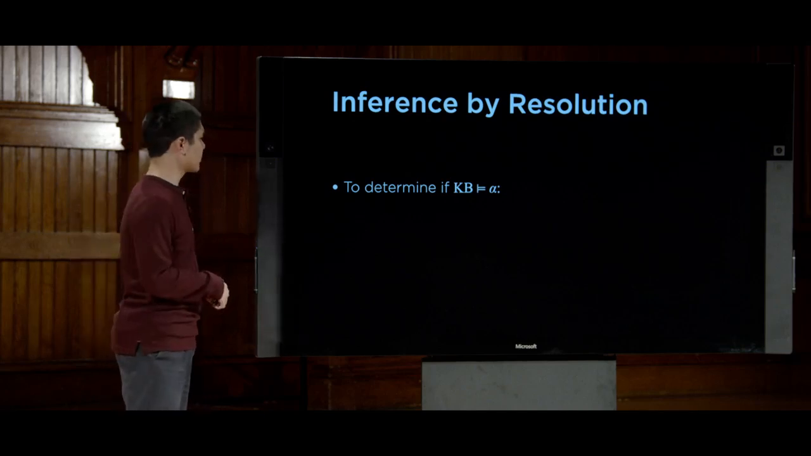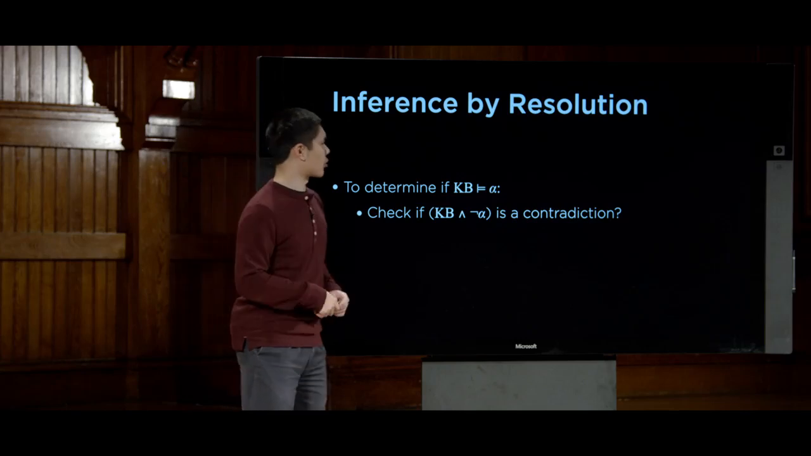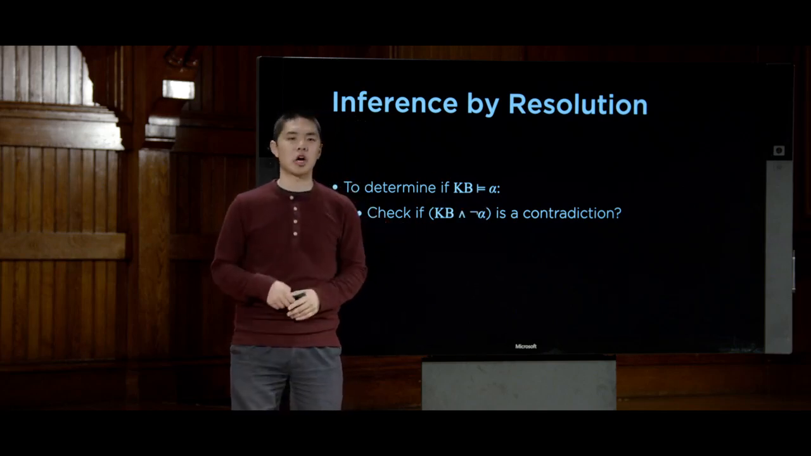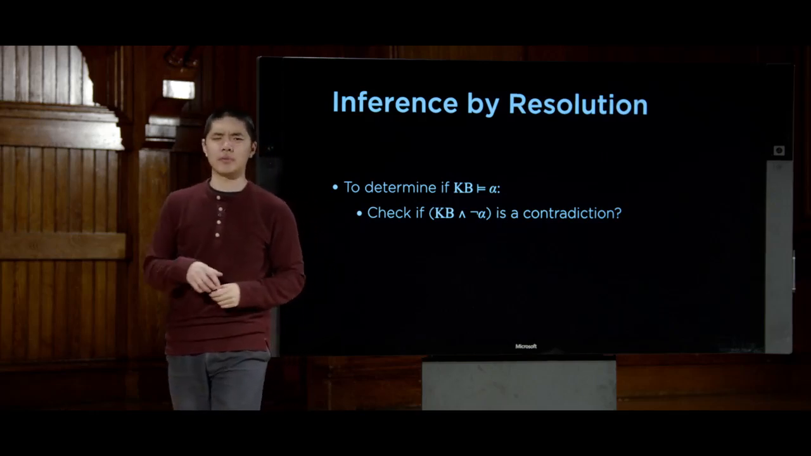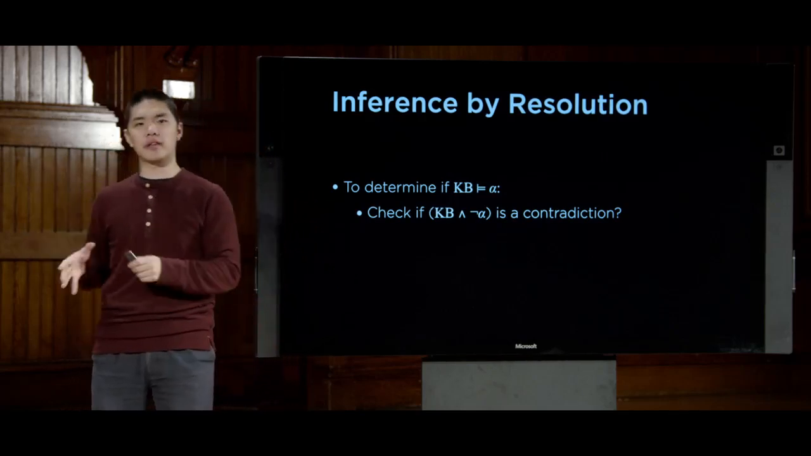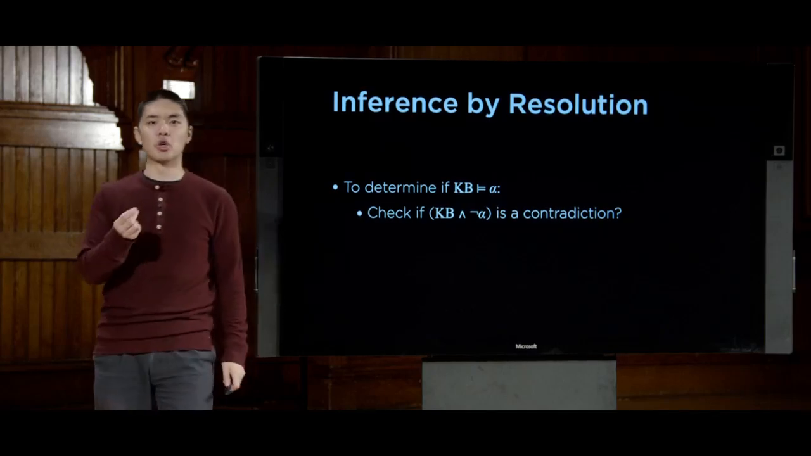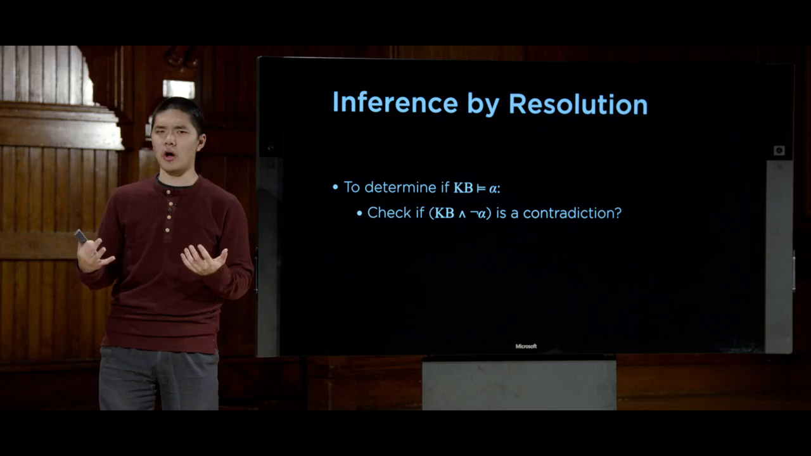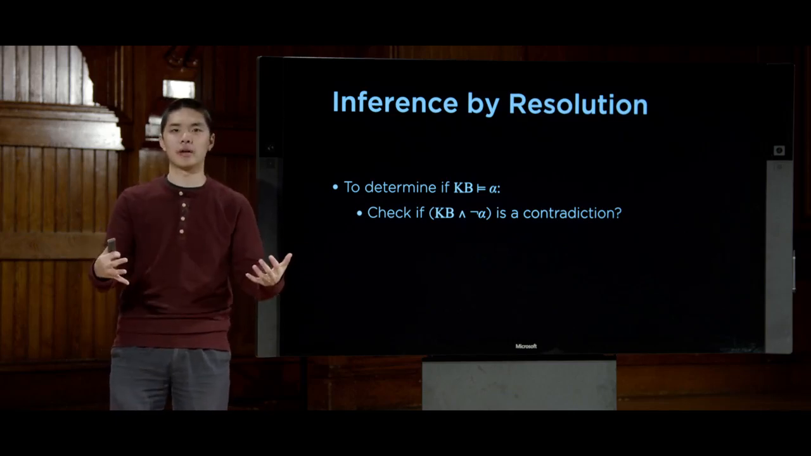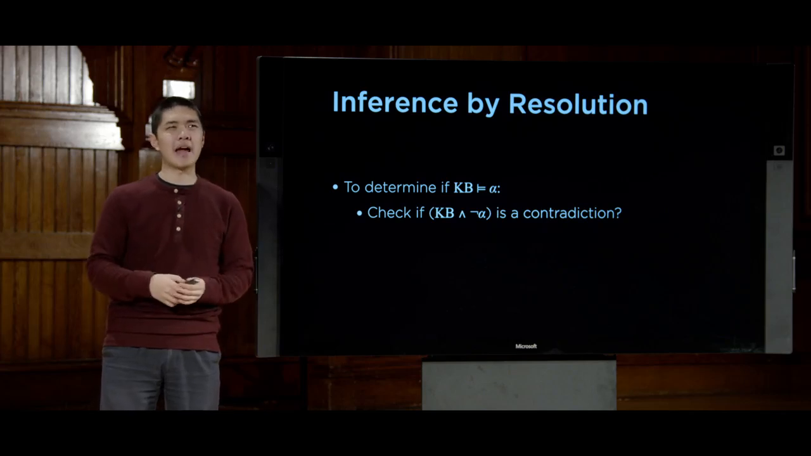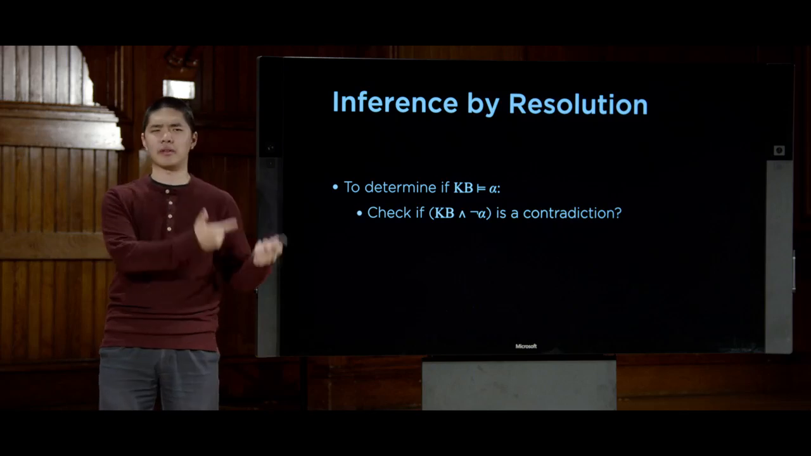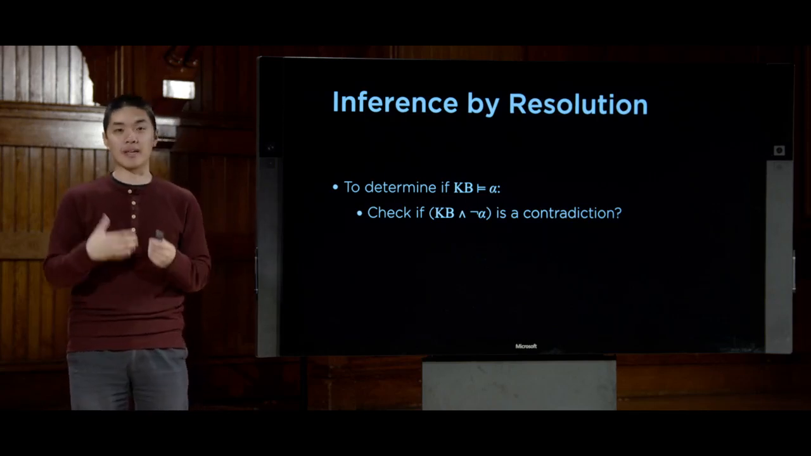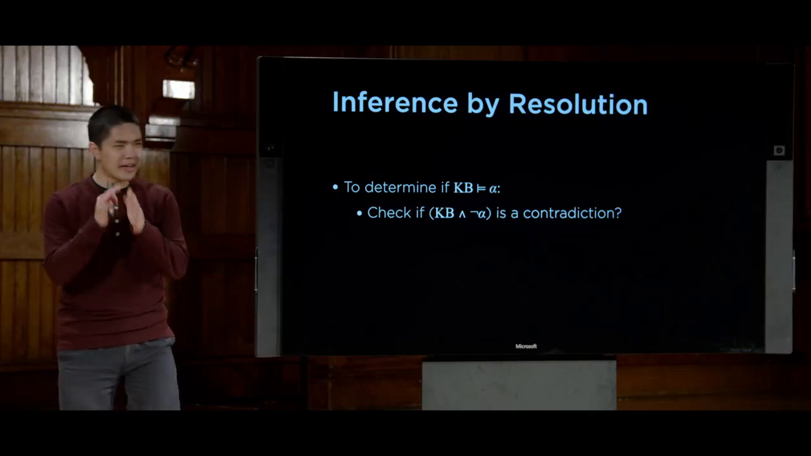How are we going to do that? Well, in order to do that, we're going to try to prove that if we know the knowledge and not alpha, that that would be a contradiction. And this is a common technique in computer science more generally, this idea of proving something by contradiction. If I want to prove that something is true, I can do so by first assuming that it is false and showing that it leads to some contradiction. And if the thing I'm trying to prove, when I assume it's false, leads to a contradiction, then it must be true. And that's the idea behind a proof by contradiction. And that's what we're going to do here.